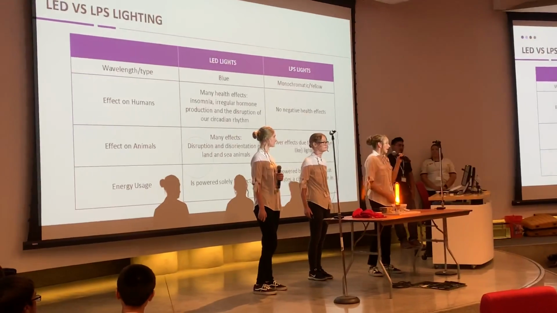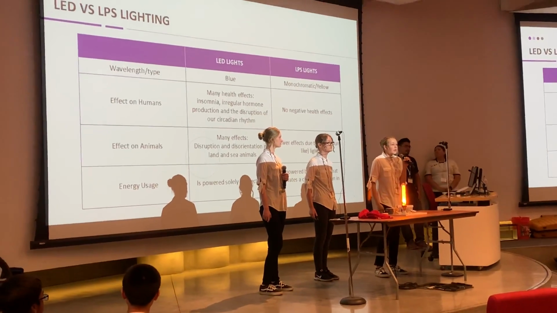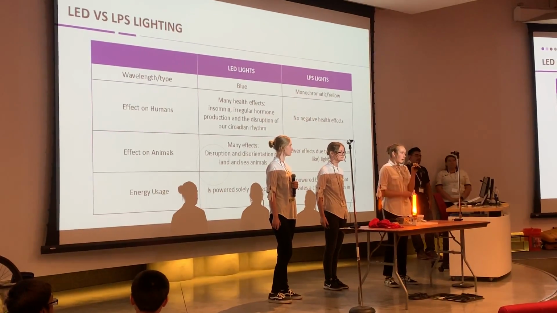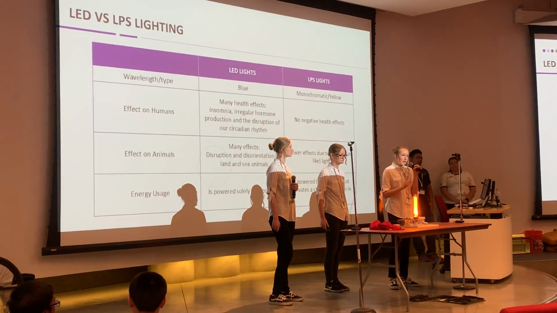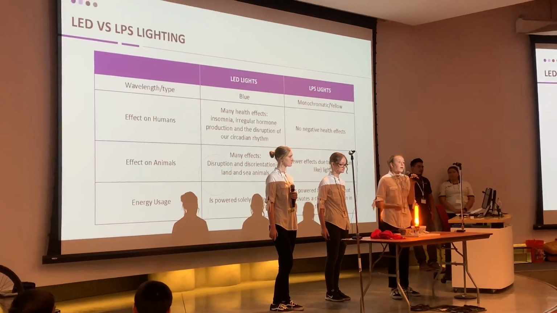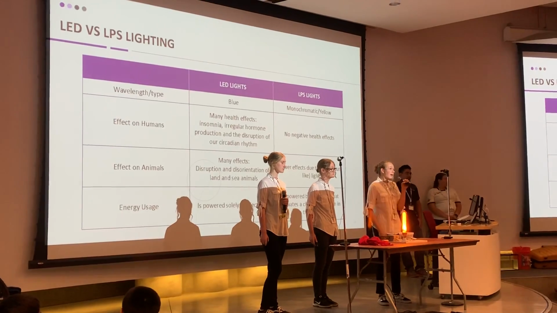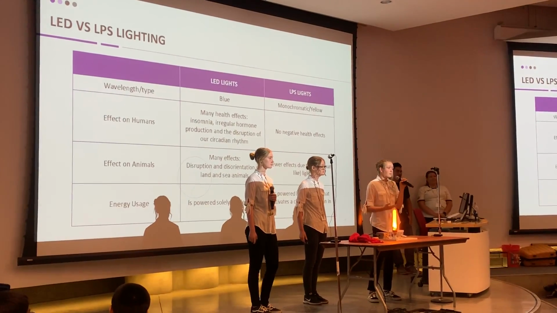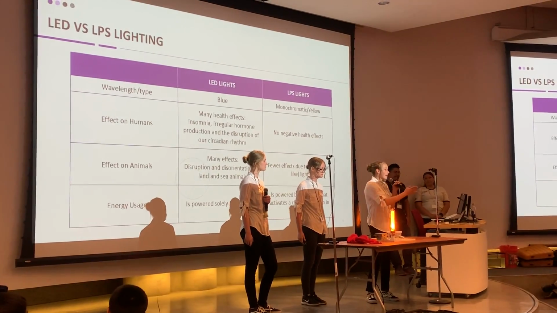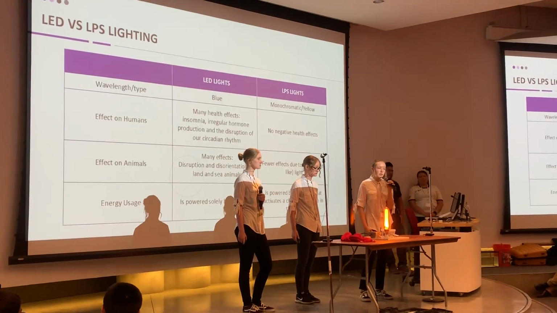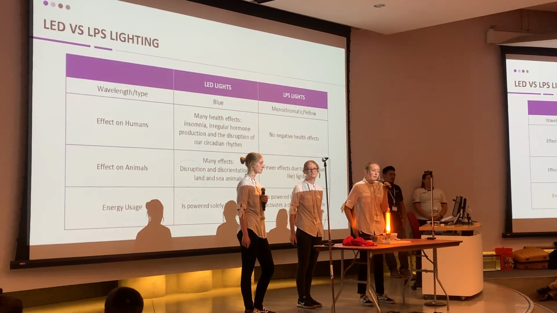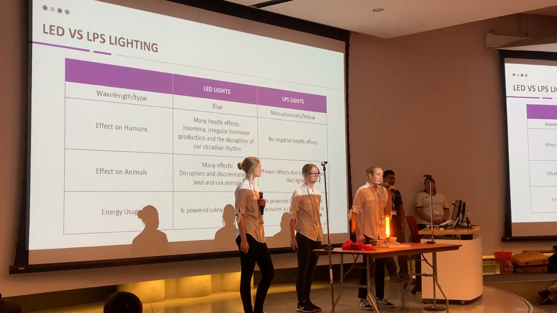Well, an LPS light, or a low pressure sodium light, produces a monochromatic wavelength. That means it has one wavelength and can be easily filtered out. Thus, it creates a yellow glow. An LED light produces a blue light, which means that's at the high end of the color spectrum and produces many wavelengths.